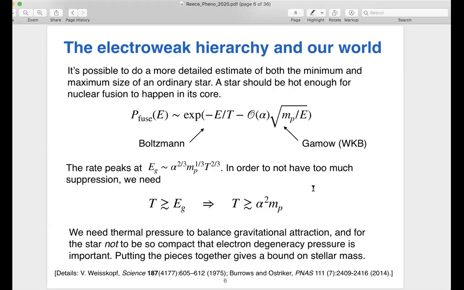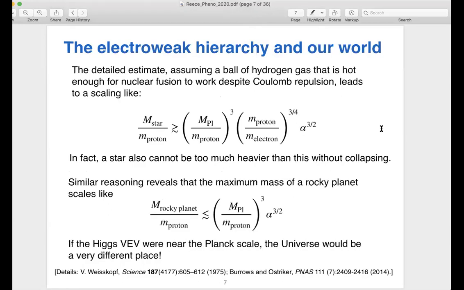If you've never done these calculations before, I really recommend that you look especially at this paper by Weisskopf from 1975, which goes through a lot of examples, not only about stars, but about other kinds of macroscopic structures in the universe and how to estimate them from first principles. But when you go through the estimate for stars, you learn that the mass of a star in units of the proton mass is bounded below by the cube of the ratio of m Planck to m proton. So that's that 10 to the 57 number.